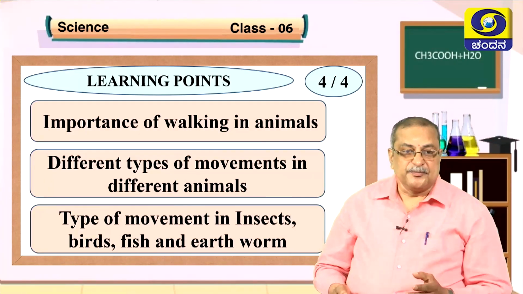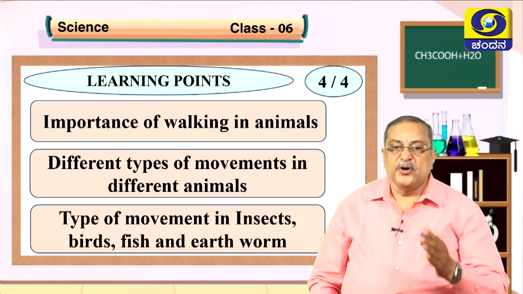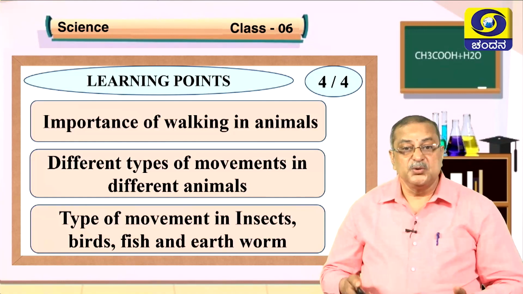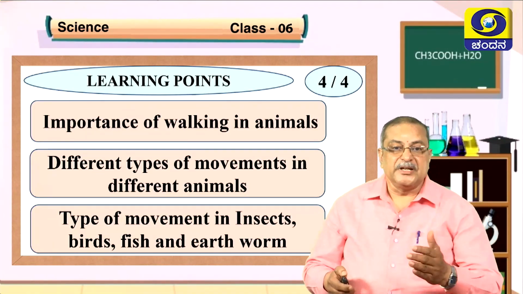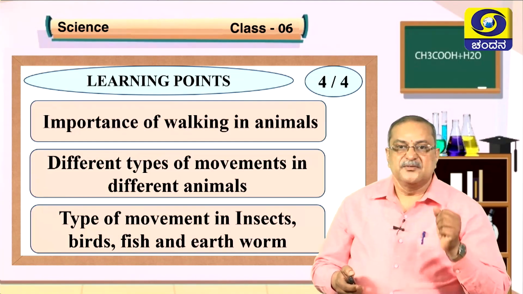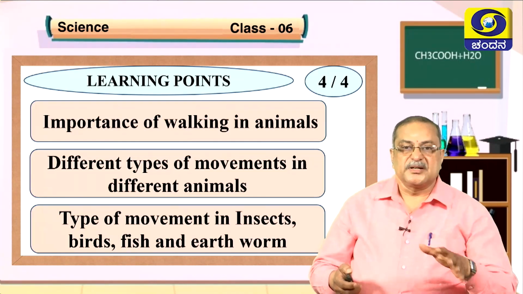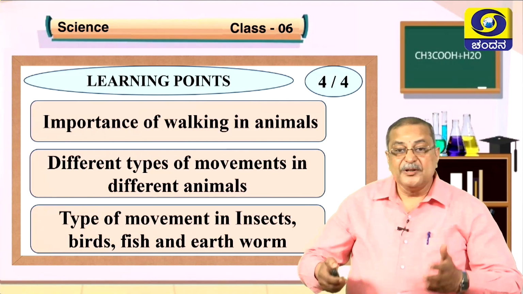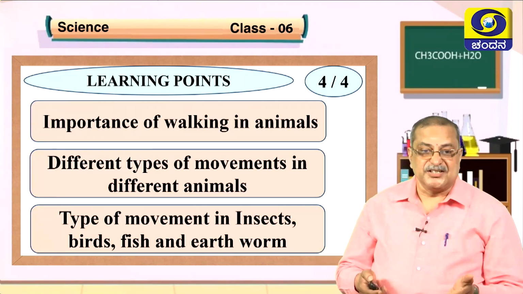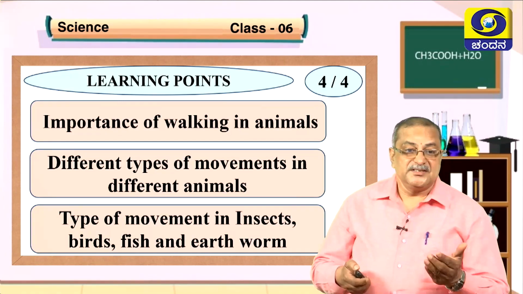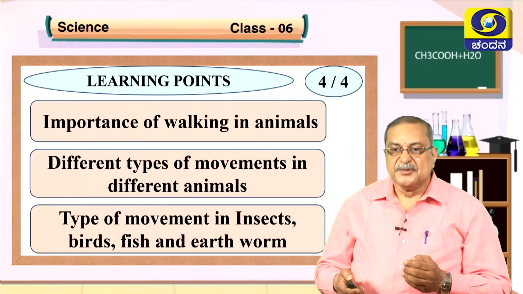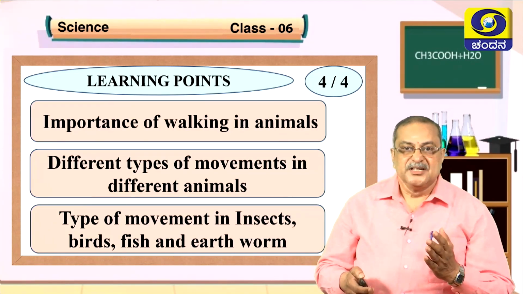In the fourth session, we are going to learn about the importance of walking in animals, how they walk and why they do, different types of movement in different animals: fish, birds, insects such as butterflies, how they move and what makes them move. We are going to learn the types of movement in insects, birds, fish and earthworms. Dear children, these are very interesting factors, no? So that we can learn.